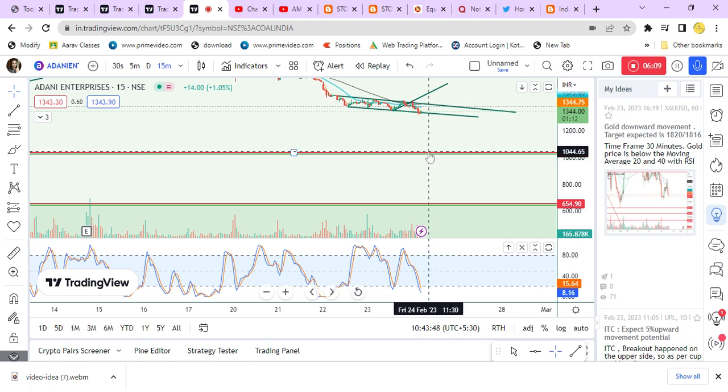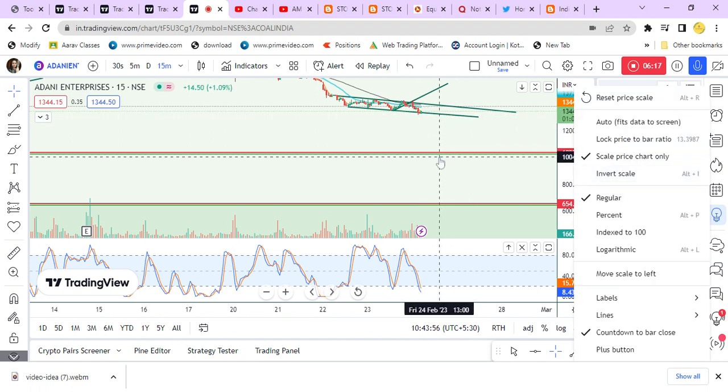Please note down, please listen carefully. If the price crosses below this one with all the moving averages, then we can consider that as a continuation of the call. Or for those who want to take a new call, for them also it's a good call.